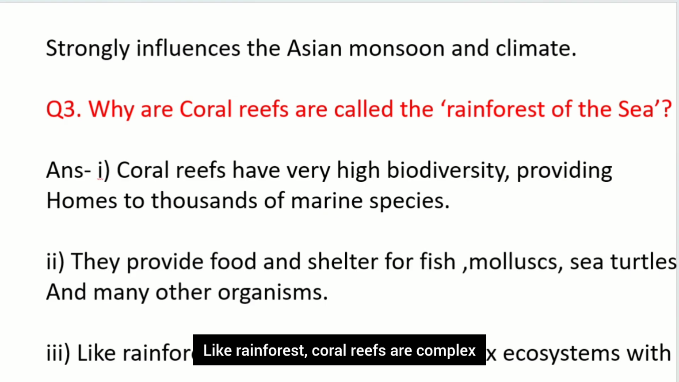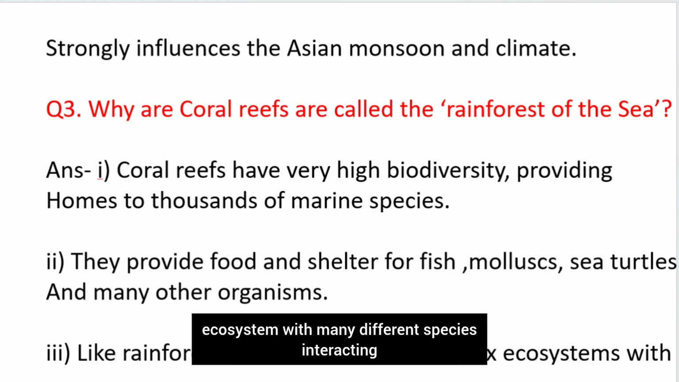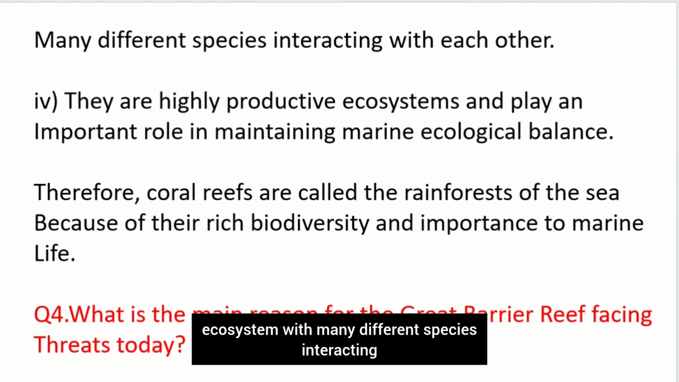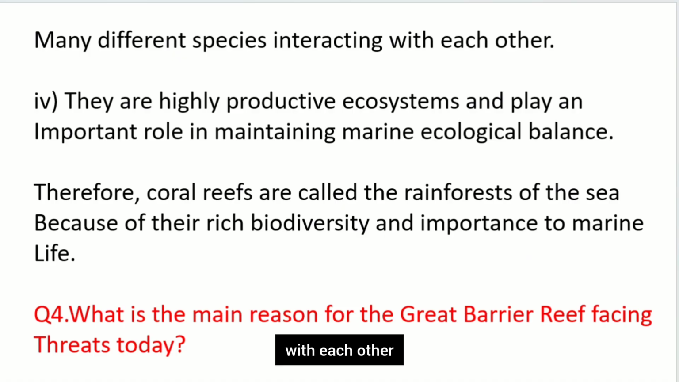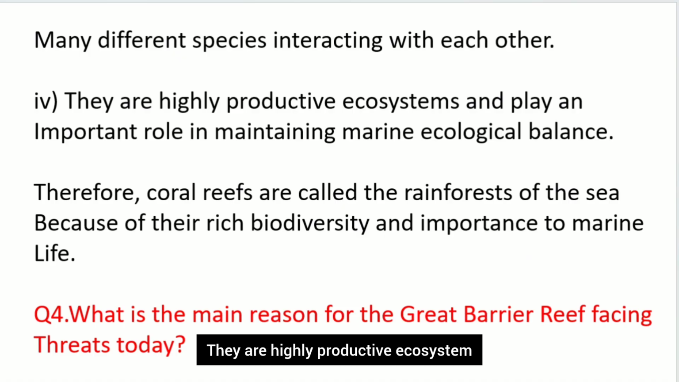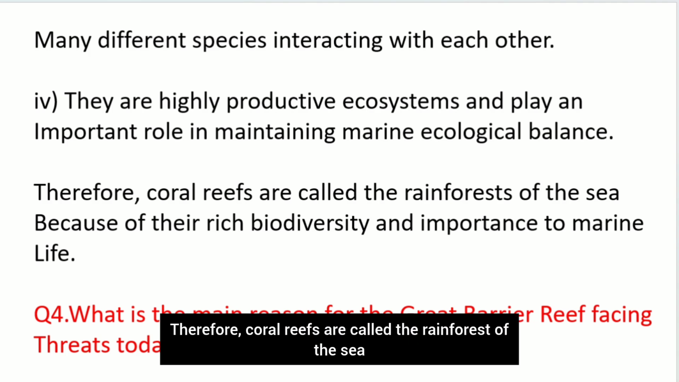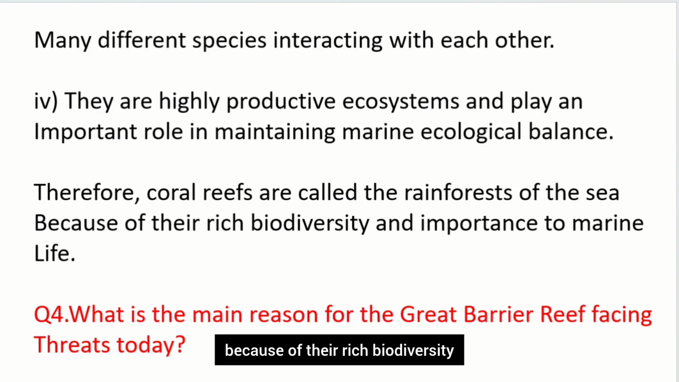Like rainforests, coral reefs have complex ecosystems with many different species interacting with each other. They are highly productive ecosystems and play an important role in maintaining marine ecological balance. Therefore, coral reefs are called the rainforest of the sea because of their rich biodiversity and importance to marine life.